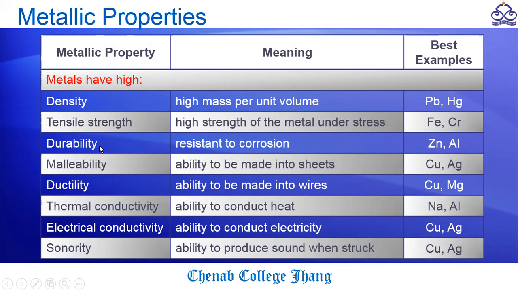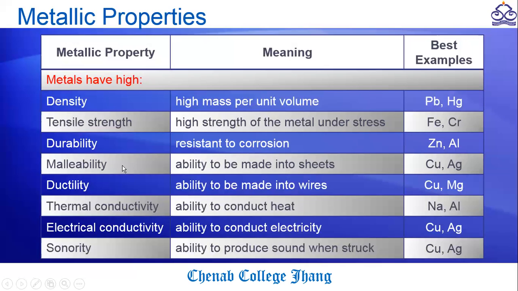What does durability mean? Durability is resistance to corrosion, meaning the metals do not corrode. The best examples for durability of metals are zinc and aluminum. But we know that zinc and aluminum are very reactive, and they react with oxygen to form zinc oxide and aluminum oxide. These oxides form a layer around the zinc and aluminum metals. So after formation of this oxide layer, the metals do not corrode.